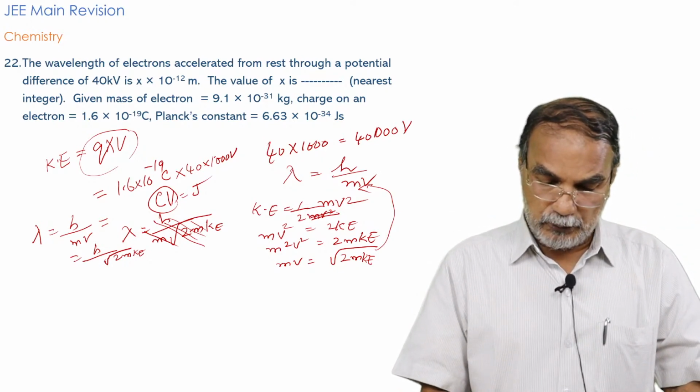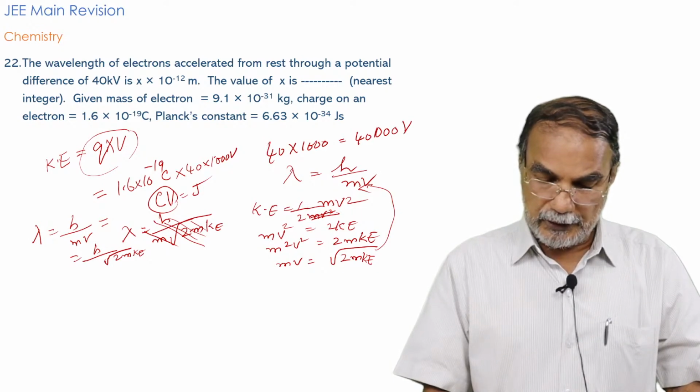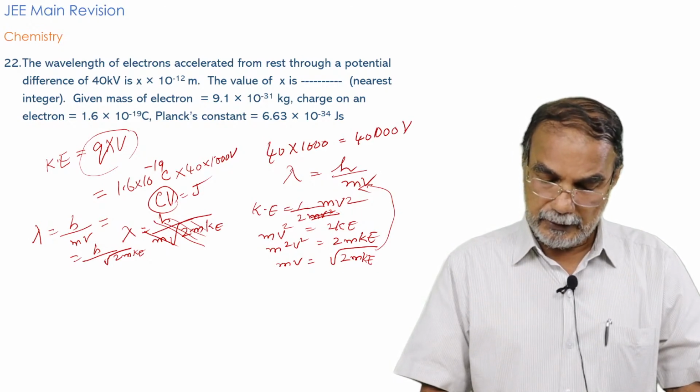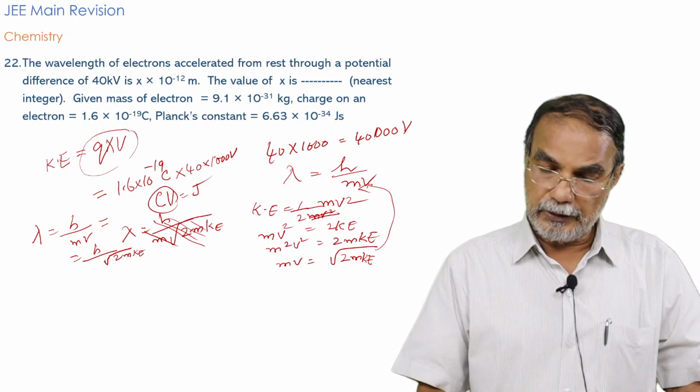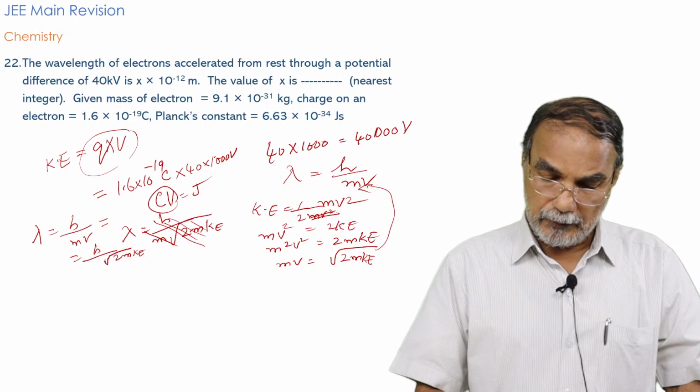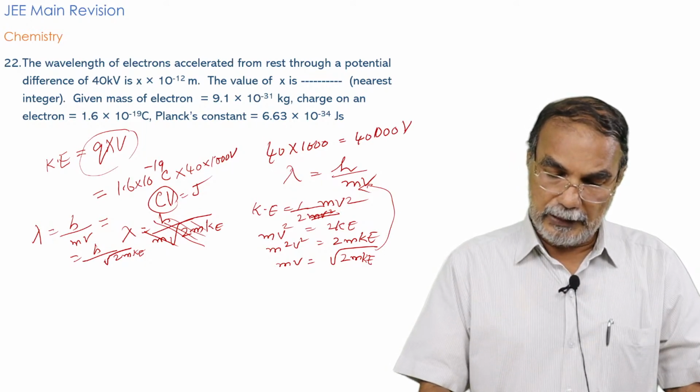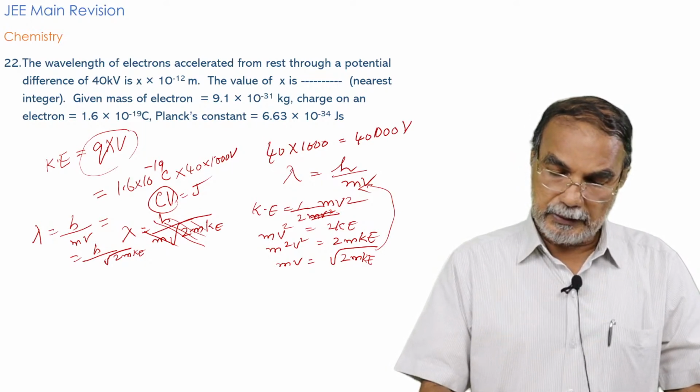So you can substitute for h, 6.6 into 10 raised to minus 34 in SI unit, and then mass, that is again given in SI unit, 9.1 into 10 raised to minus 31 kilogram. And kinetic energy you have already calculated, 1.6 into 10 raised to minus 19 into 4000.